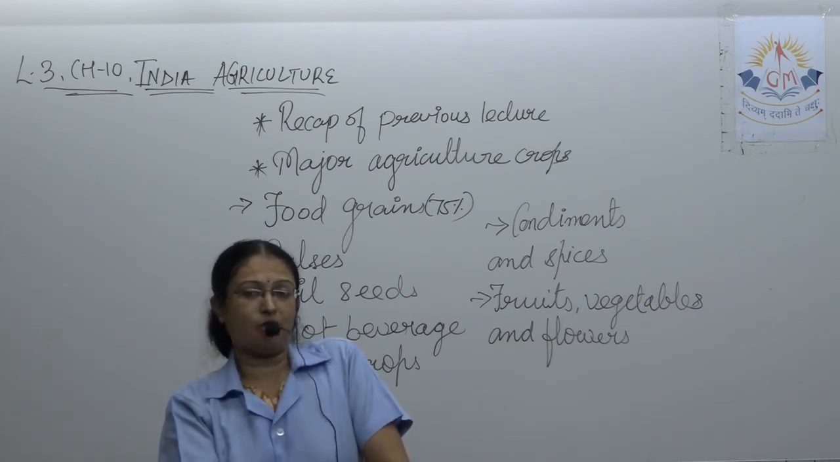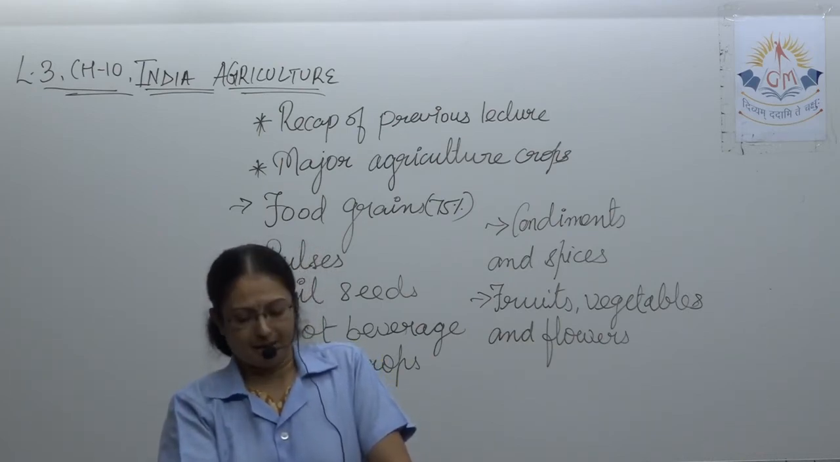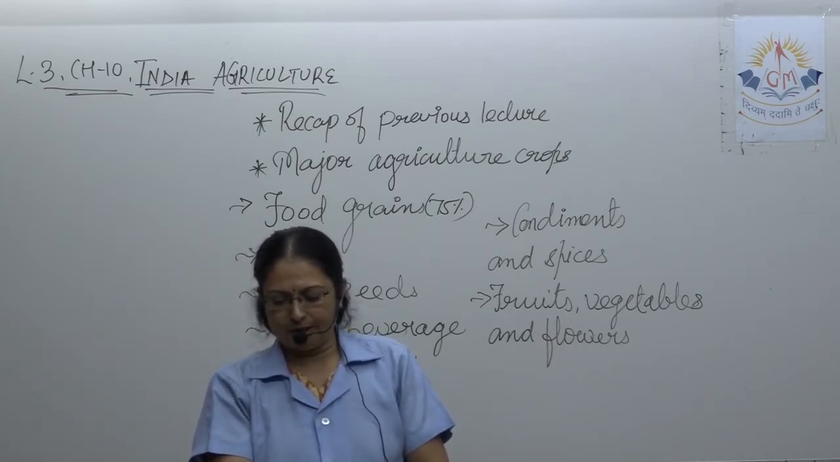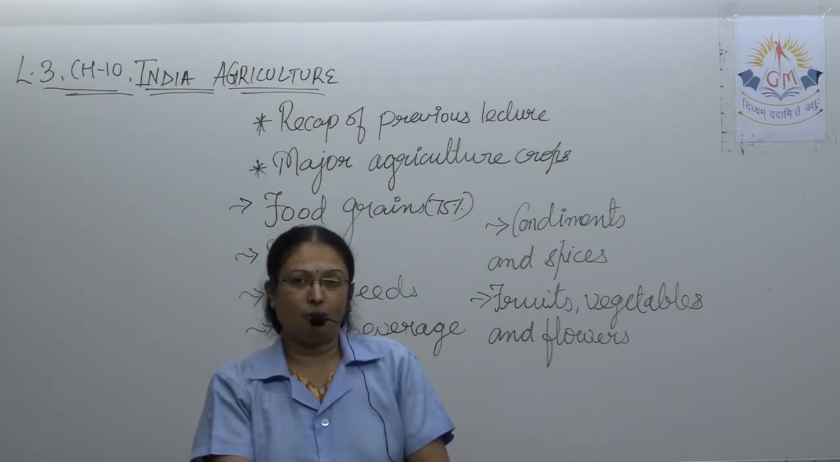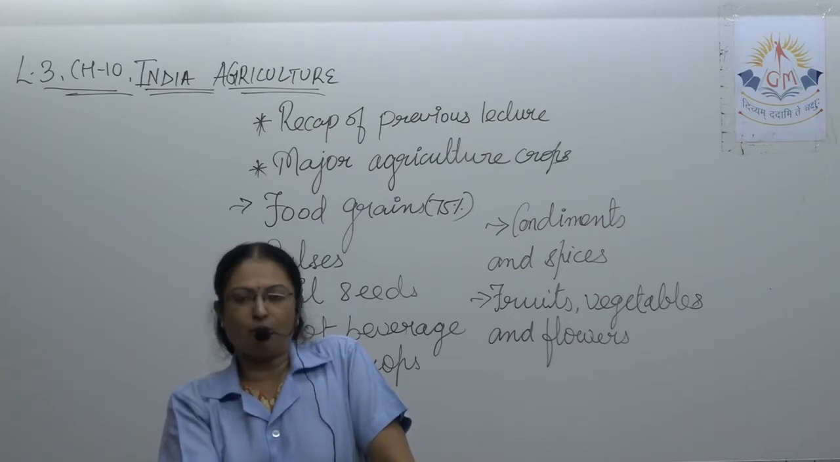A 1 mark question, fill in the blanks, or true or false can also be asked from this. So please underline it, mark it. Wheat is also produced in the states of Madhya Pradesh, Rajasthan, Gujarat, Maharashtra and West Bengal. Bhalia wheat is produced in the Bhal region of Gujarat. Please underline Bhalia wheat, Bhal region.